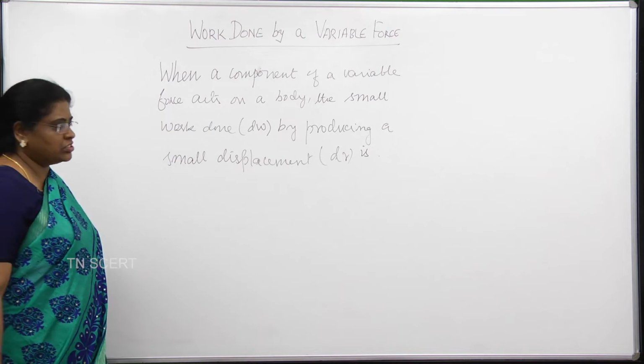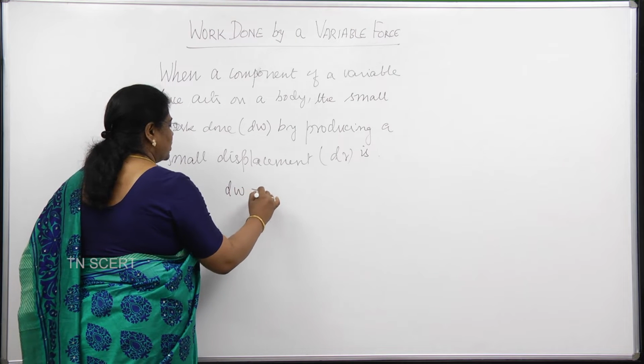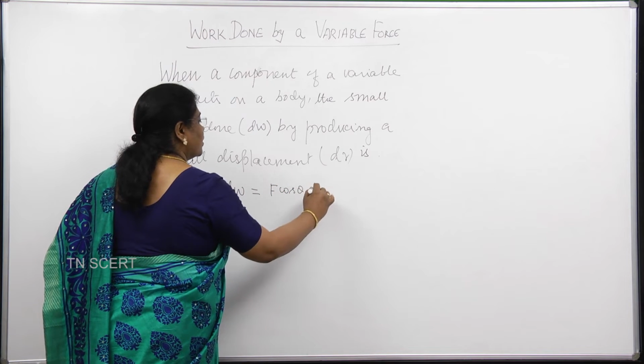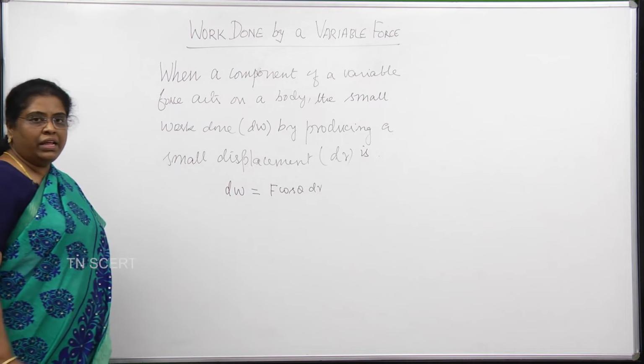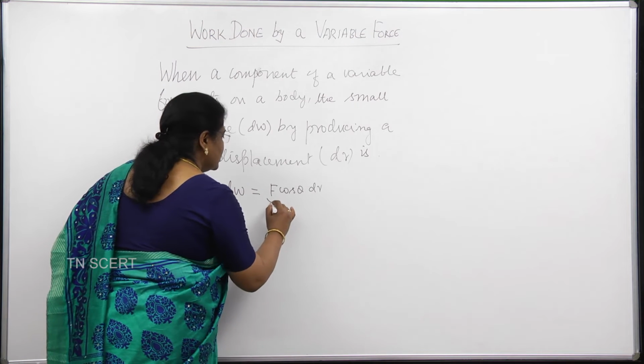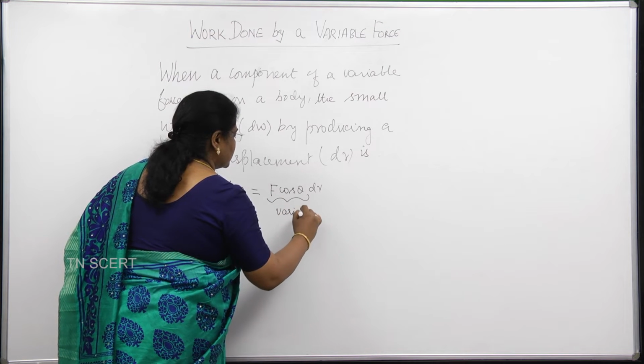That is all the difference, force is different. So, the small work done is equal to F cos theta dr.